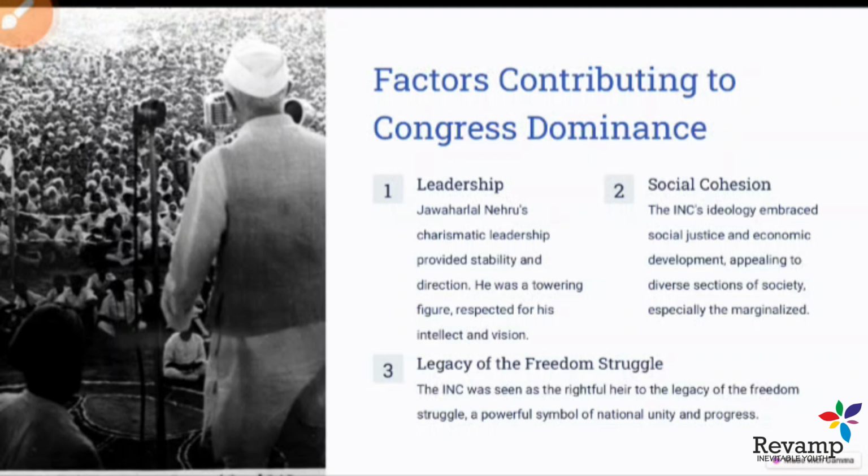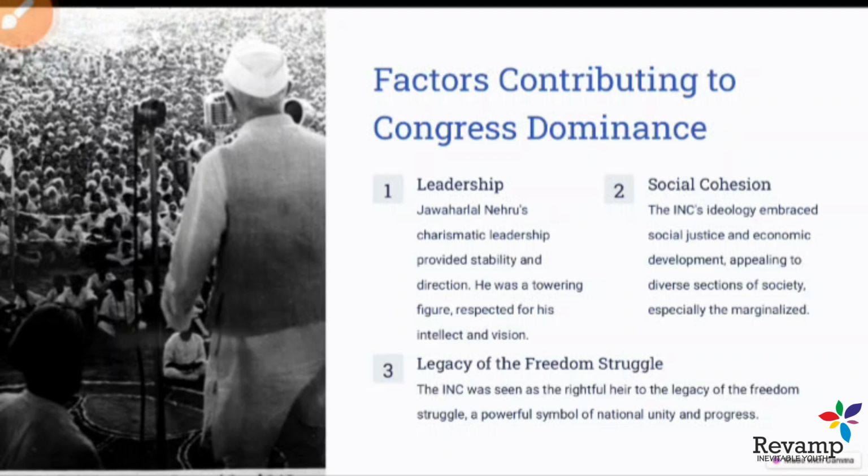During the freedom struggle, he was a companion of Gandhiji everywhere. His vision was very broad. He not only assimilated young radical thought, but at the same time he was also advocating the rights of the moderates, the rights of modest people. So that's why he was called the leader of all sections of society. So his popularity was very high among the masses, and that appeal also led to Congress dominance.